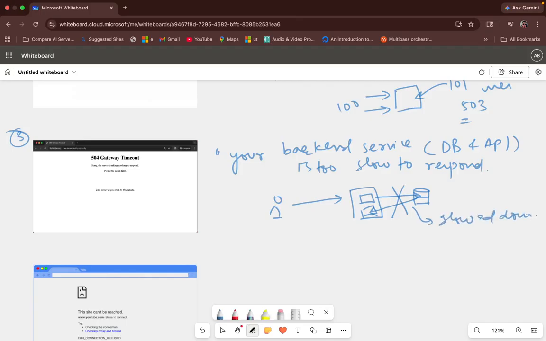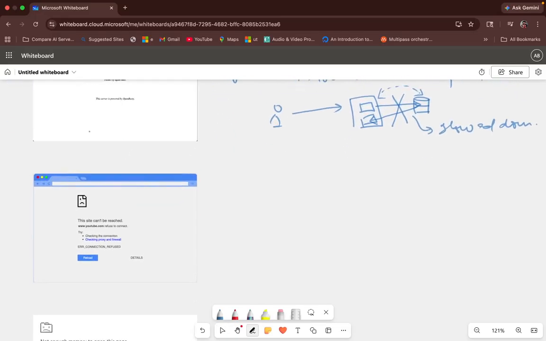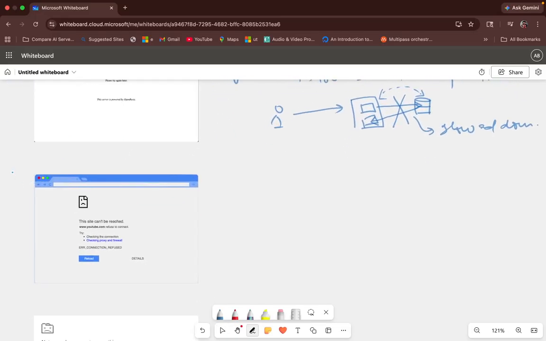So in that case, when this particular connection is not able to establish, we see an error called 504 gateway timeout. And the fourth error that we can see over here is connection refused. Connection refused is, again, that the server is not accepting connections.